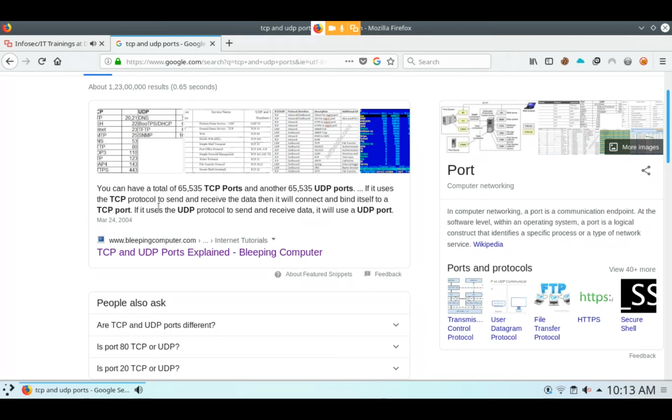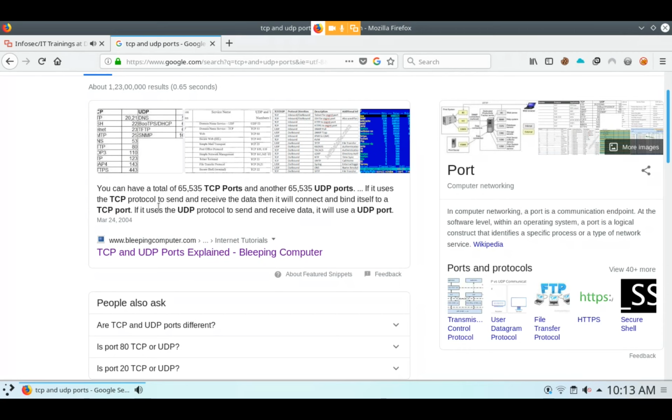Here are some ports. To remember the name of port number 20, port number 21, port number 80, port number 23, 25, I will send the link. You have to save this link so that you can always remember this. Here are some important ports.